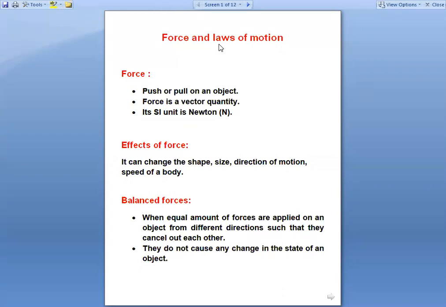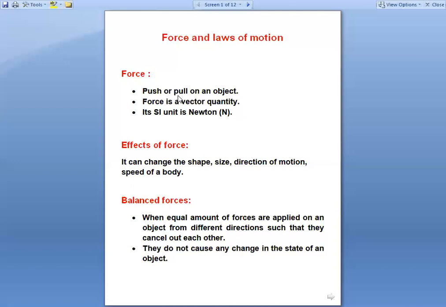In class 8 also, we have studied about force. What do you mean by force? We have learned this definition. Pushing or pulling on an object is called force. If you are pushing something, pushing a door, pulling a drawer, kneading a dough. Kneading means आटा गूंदना.